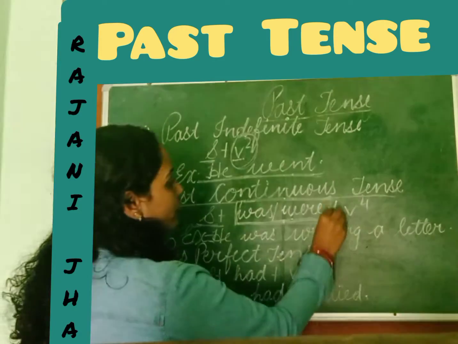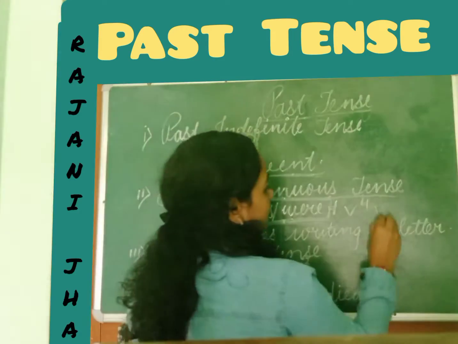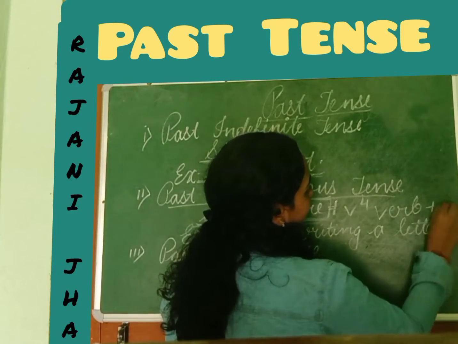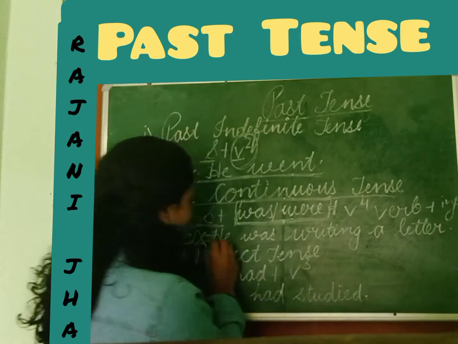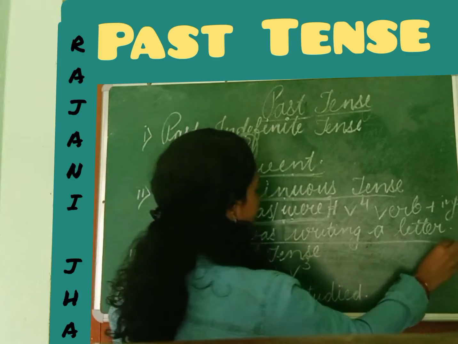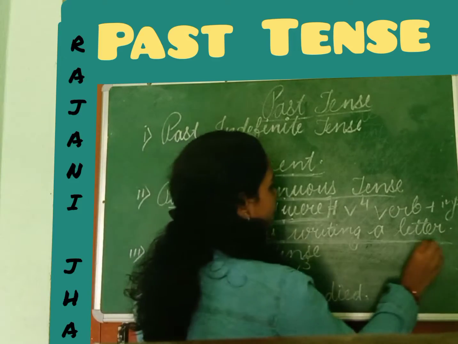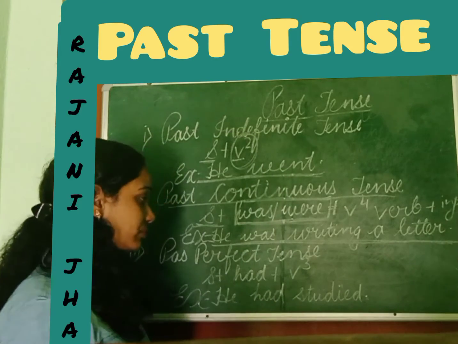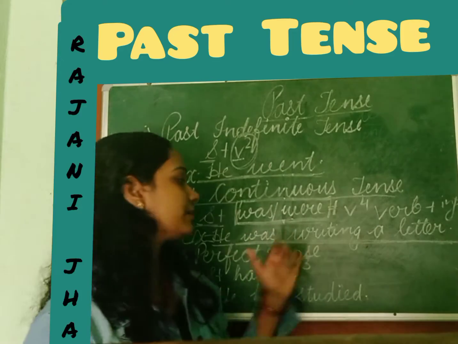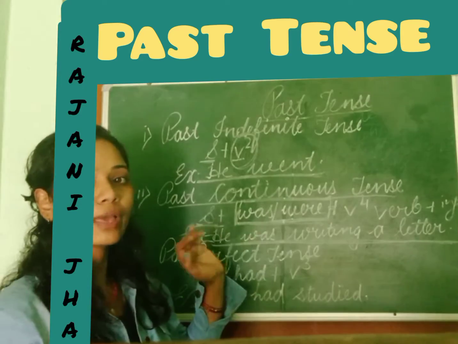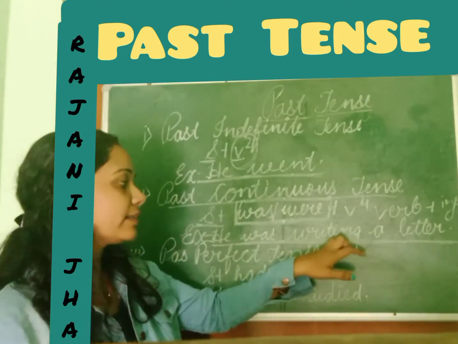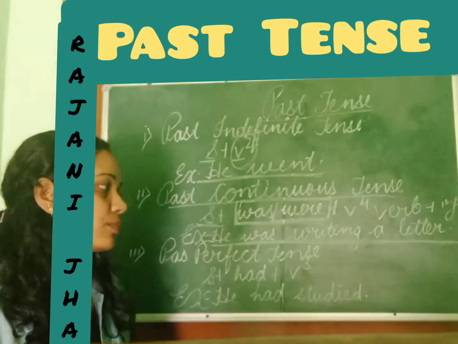After that, V4, means verb plus ing. For example, I have already written, he was writing a letter. This is an example of past continuous. He is third person singular, so I have used was, and writing is V4. A letter is the object.